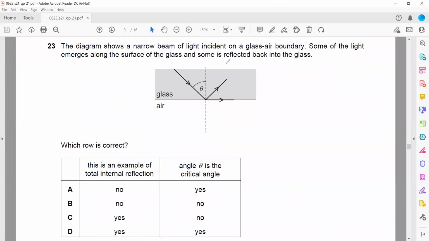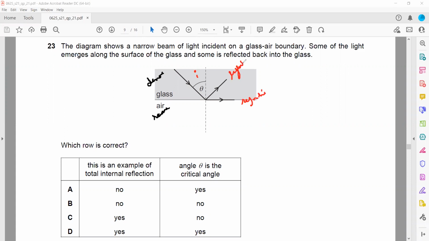So the angle of refraction is 90. So when the angle of refraction is 90, the angle of incidence is known as the critical angle, when the light is traveling from a denser medium to a rarer medium.